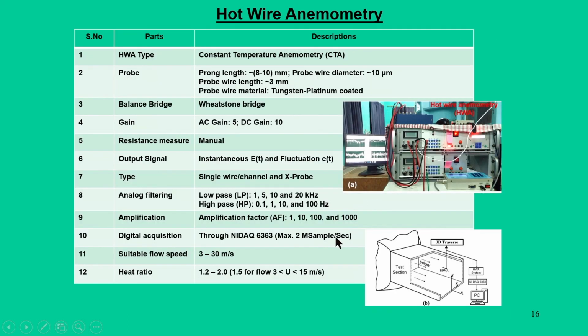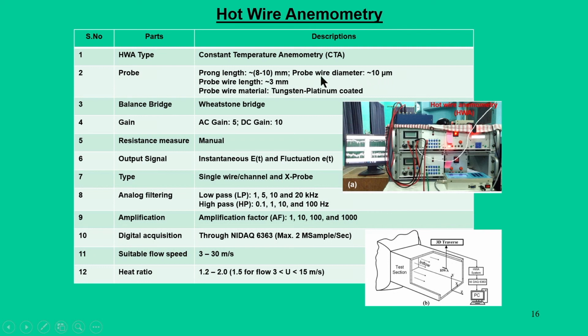Now, for our wind tunnel applications, this hot wire anemometry is a very fundamental tool for measuring velocity. The probe prong length is about 8 to 10 millimeter, it is tungsten platinum coated material, the probe wire length is about 3 millimeter, and its wire diameter is about 10 microns.